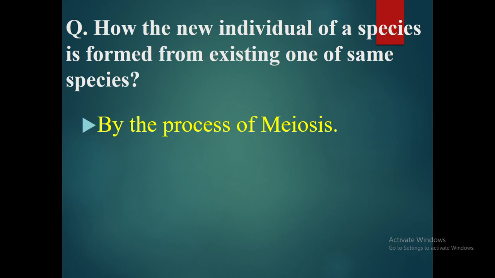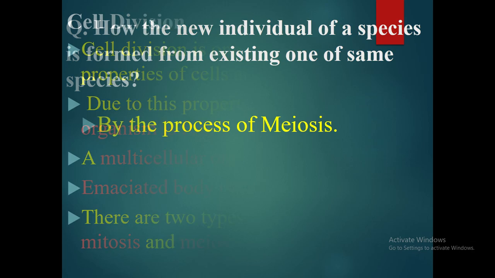How is the new individual of a species formed? By an existing one of the same species. It is by the process of meiosis.